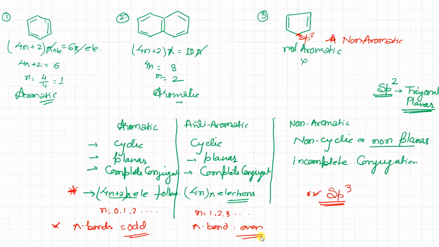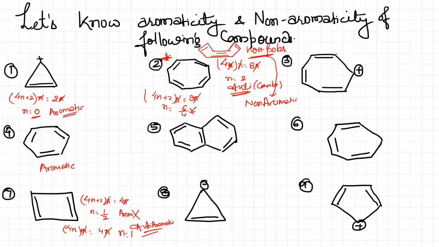Got it? Did you understand? So let's see. Now look here. In this case also you can see that it is 5, that means it is an odd number. So you can say it is aromatic. Let's prove this. Conjugation is there, it is cyclic, sp2 hybridization is there. So we can say 4n plus 2 pi, and the total is 5 pi bonds, so 10 pi electrons. So this is going to cancel and n is equal to 2. So this is aromatic.